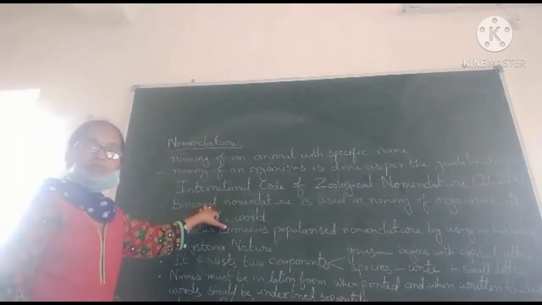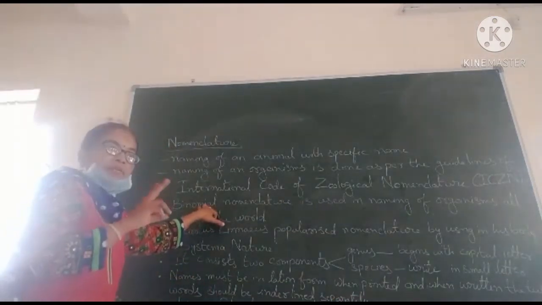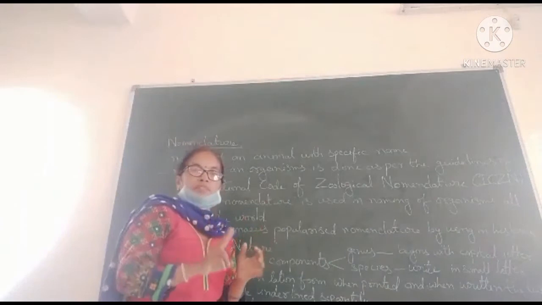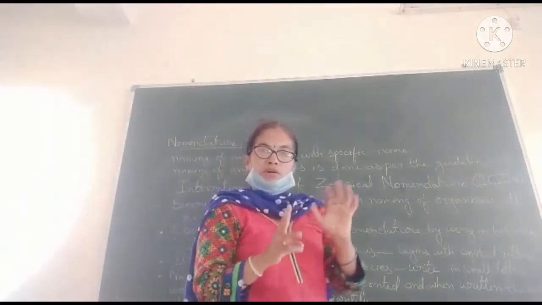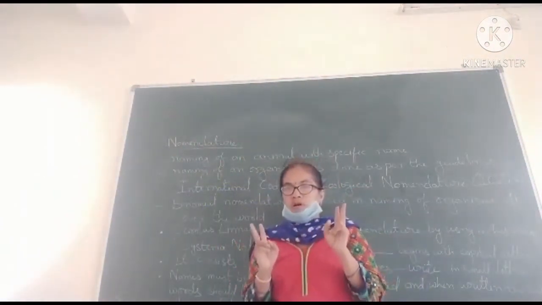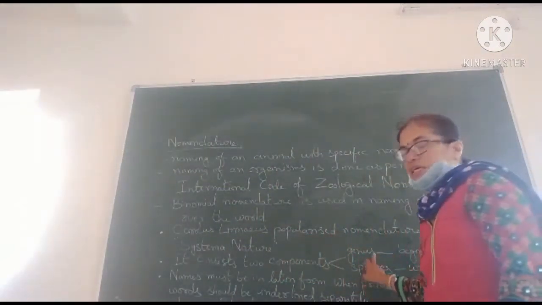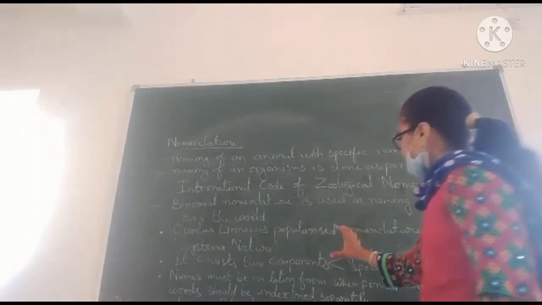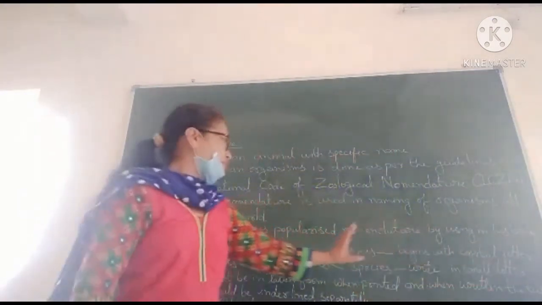What is binomial nomenclature? Binomial means it contains two names. In binomial nomenclature there are two components. What are they? Genus and species. The first word is the genus and the second word is the species.